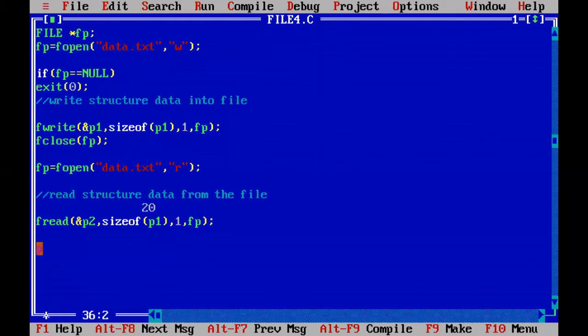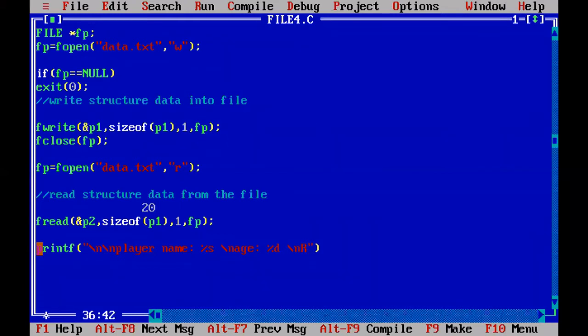So how do we print the data on the monitor? Use the printf function, double quotation. We can take two new lines. First one is player name, percentile S. Now you take one more new line. After this, you are going to print the age of the player, that is percentile D. Now after one more new line, here I am going to print the player runs.